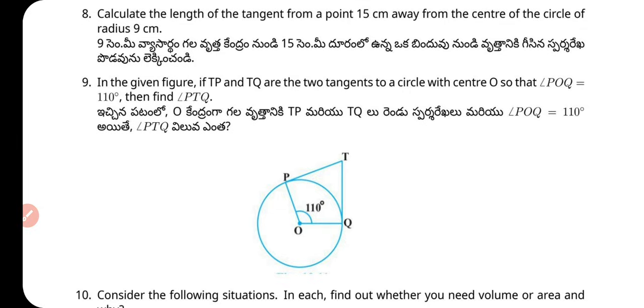9th question. In the given figure, TP and TQ are two tangents to a circle with the center O, so that angle POQ equals 110 degree, and then find angle PTQ.